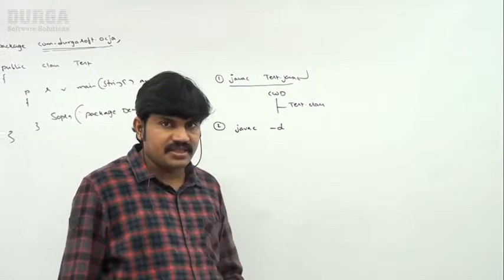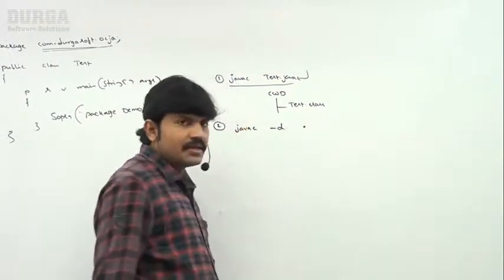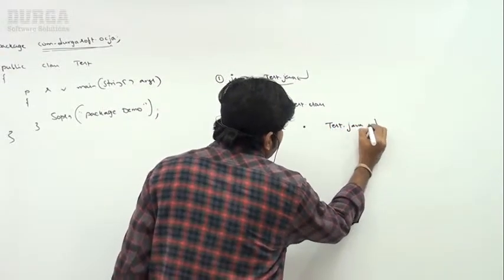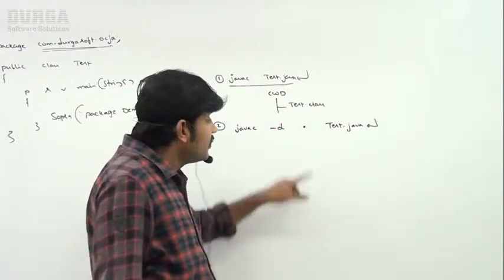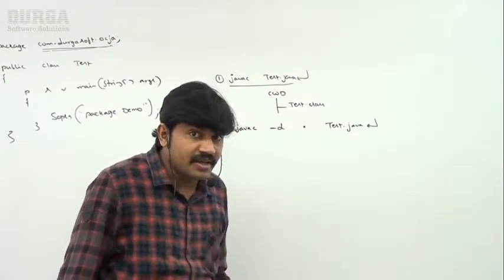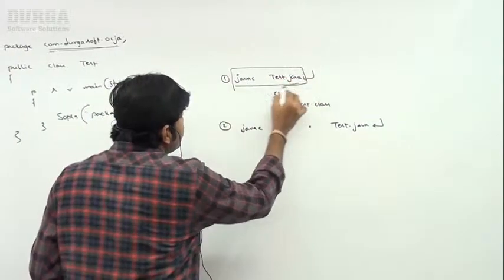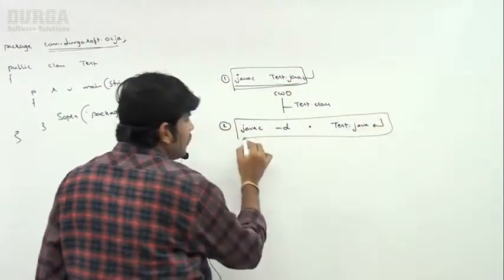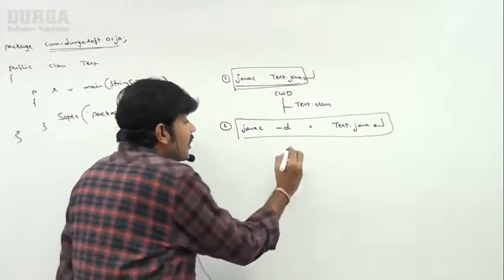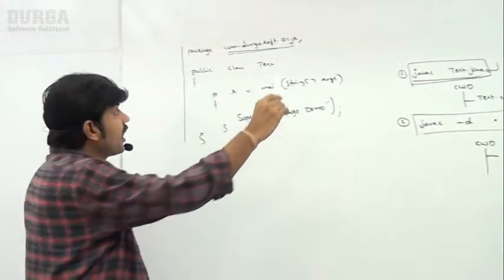The dot means the current working directory. So what is the difference between this line and that line? With -d . we place it in the current working directory. Can you please observe what our package statement is? Have a look once.